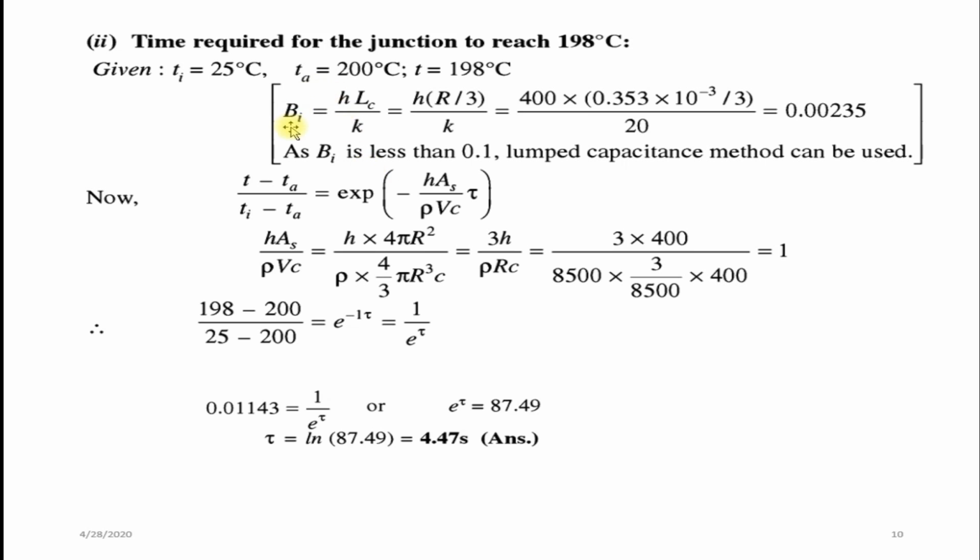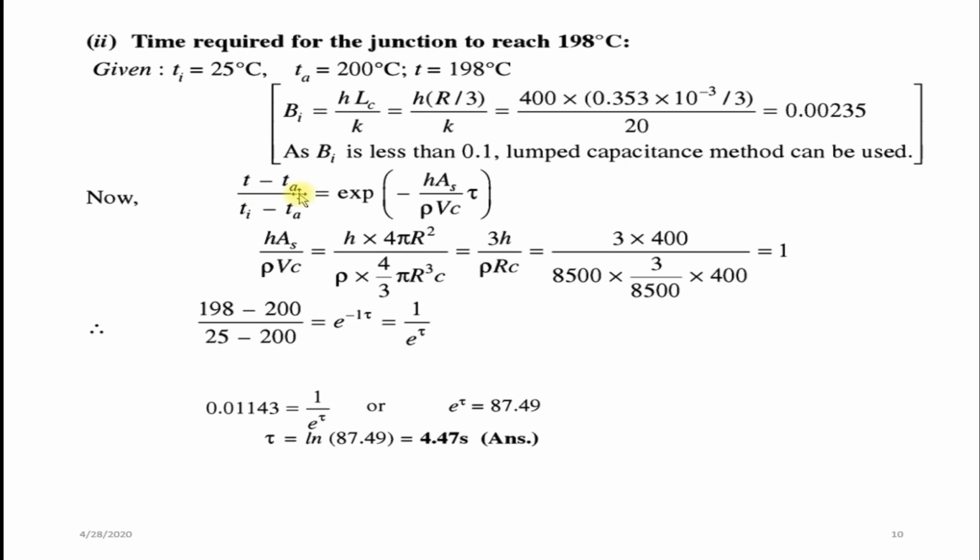For that you find Biot number h Lc by k. If you substitute, you will get h as 400, r by 3, because Lc for a sphere is r by 3, divided by k as 20, you will get Biot number as 0.00235, which is less than 0.1. So the lumped capacitance method can be used to solve this problem.